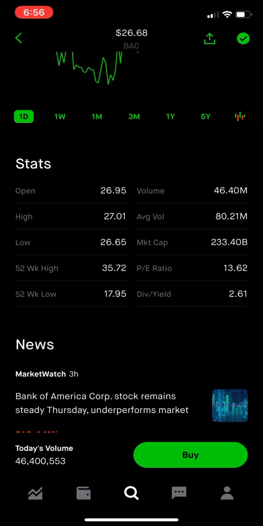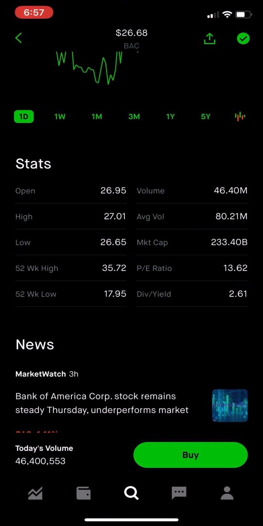So the market cap, now this is where things get complex. The market cap is, and please pay attention to this, the market value of a company. So how much a company is worth, calculated by taking the number of shares the company has and multiplying it by the price it sits at. And that's what the market cap is. So this company is pretty much worth $233.40 billion. So, Bank of America is right on that green, man.